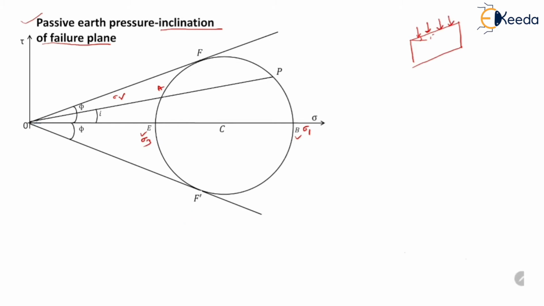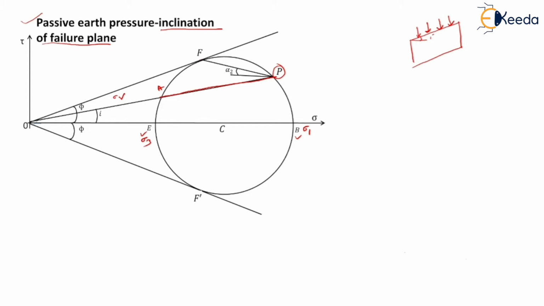The extension of OA intersects the Mohr circle at point P. So this point P is the pole as well as the origin of planes. So if we connect the point P with the failure point F, the line PF will represent the failure surface. That means PF will be parallel to the failure surface.